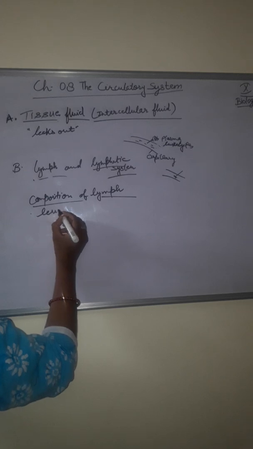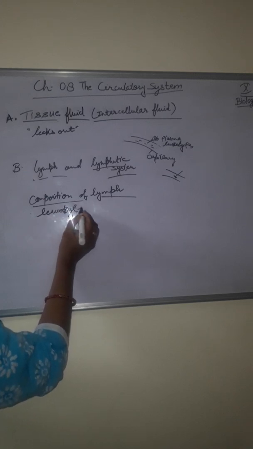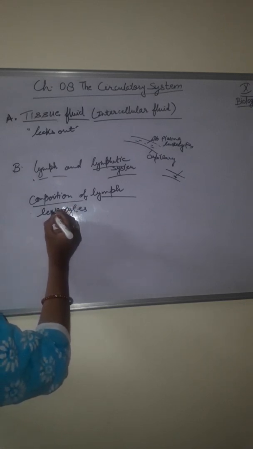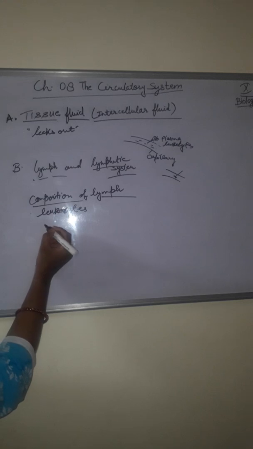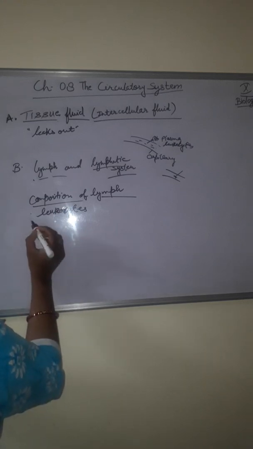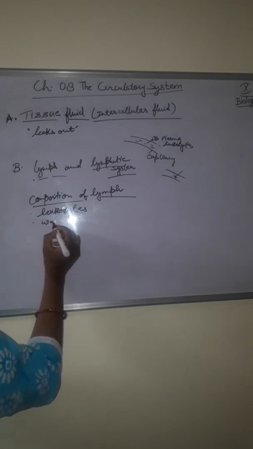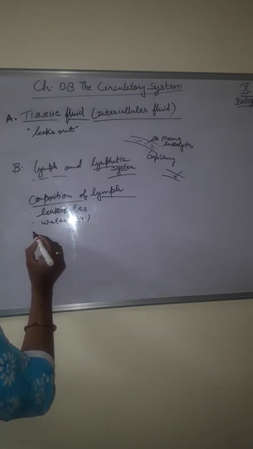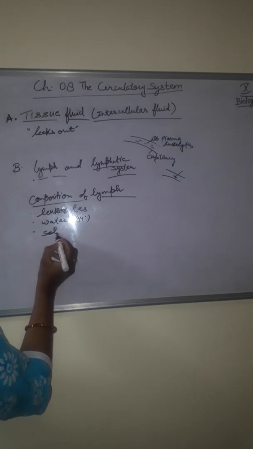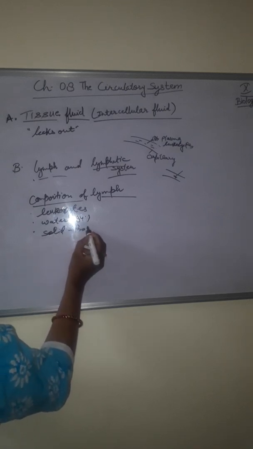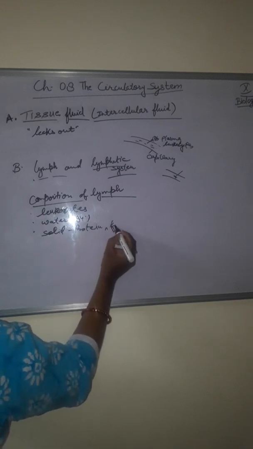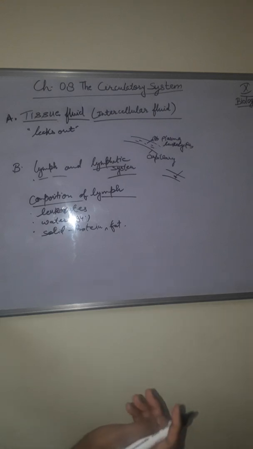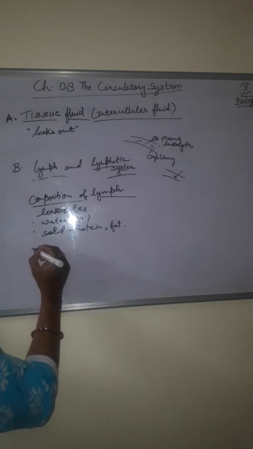Leukocytes, no lymphocytes, and no blood platelets. And in the non-cellular part, what will be there? Water, 94% water content, and solids: protein, fat, carbohydrate, and antibodies etc., which make up only 6%.